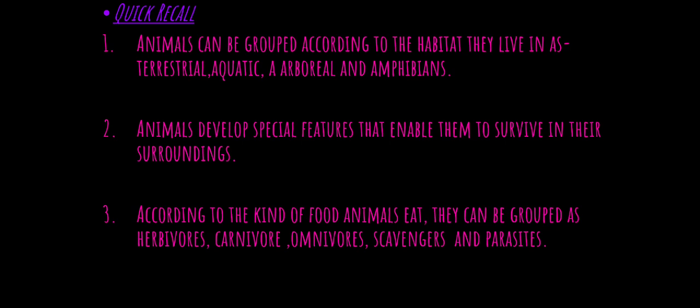Scavengers are the animals that eat the flesh of dead animals. And last one, parasites are the animals that live in or on the body of other animals, and they suck the blood of their host, and the examples are leeches, fleas and bedbugs, etc.